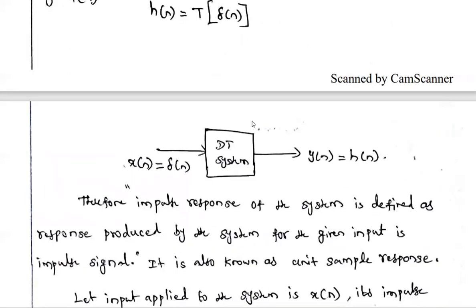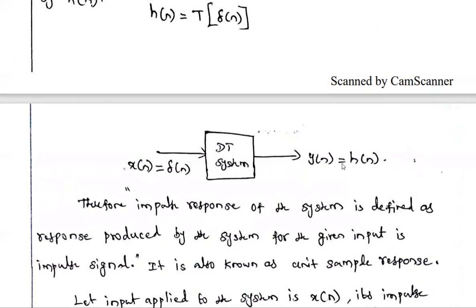So you see, this is one discrete time system. For the discrete time system, if the input x of n is given as delta of n, what is delta of n? Unit impulse signal. When the impulse input is given to the system, this discrete system produces one specific output. That specific output we call the impulse response. The impulse response is specifically denoted as h of n.